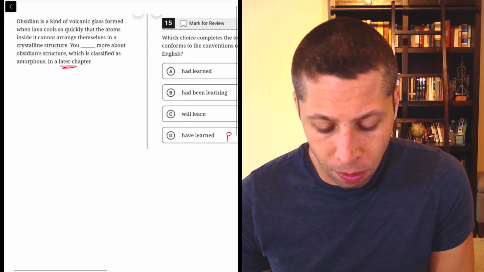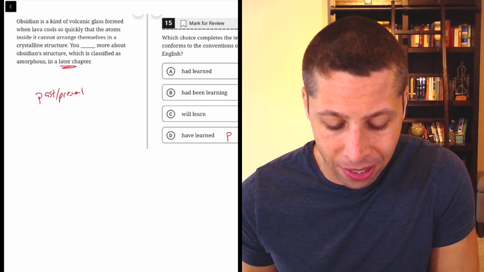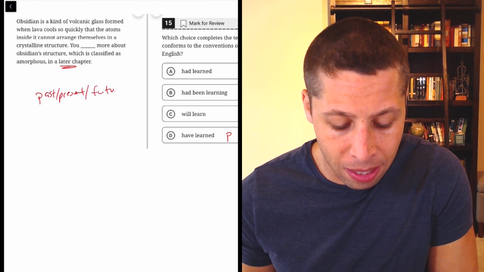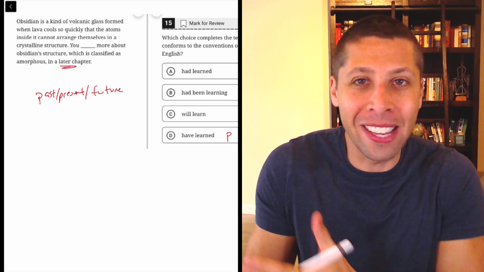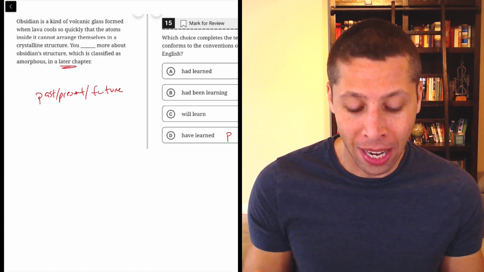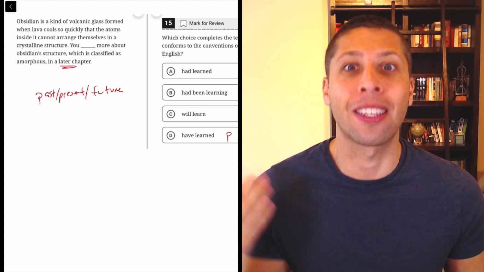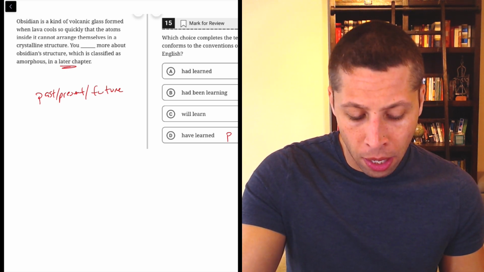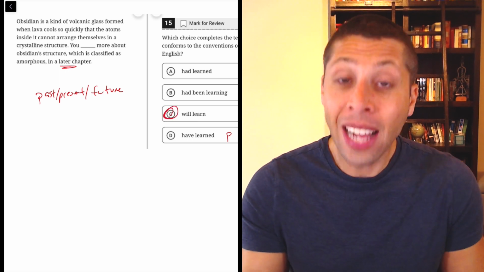Well, okay, if we're thinking about past, present, future, right, if we're thinking about tenses that way, then we need some sort of reference to time, because we need to know what the time is. Is it the past? Is it the present? Is it the future, right? So the fact that they're saying it's a later chapter is a really big clue that it's coming in the future, right? So you will learn more about obsidian structure in a later chapter. That's going to be the answer.